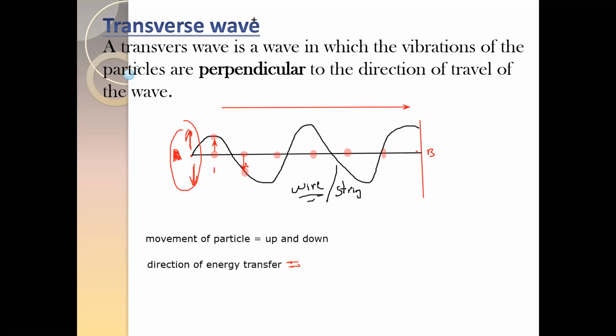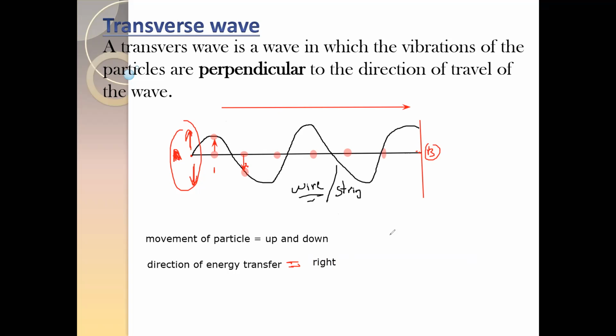So if the energy transfer is towards the right in this example, how can you identify that the direction of energy transfer is towards the right? If someone is holding the string at point B, he can experience the force, or he can experience the energy. That is why the direction of energy transfer is towards the right.